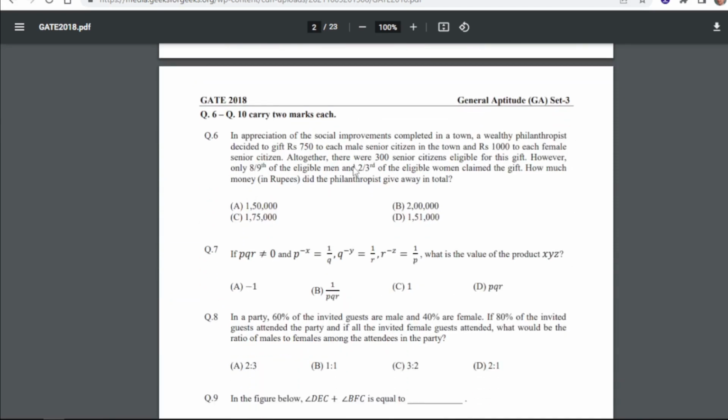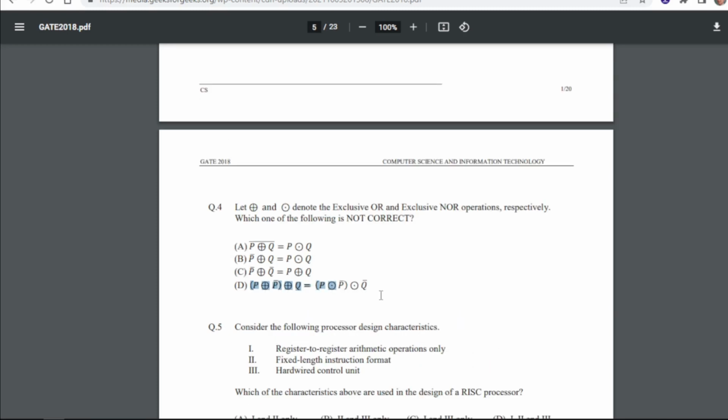Now question number 6 is, in preparation of the social improvements completed in a town, a wealthy philanthropist decided to gift rupees 750 to each male senior citizen in the town and rupees 1000 to each female senior citizen. Altogether there were 300 senior citizens eligible for the gift. However, only 8/9 of the eligible men and 2/3 of the eligible women claimed the gift. How much money in rupees did the philanthropist give away in total? So for 6 our answer will be B, this expression.